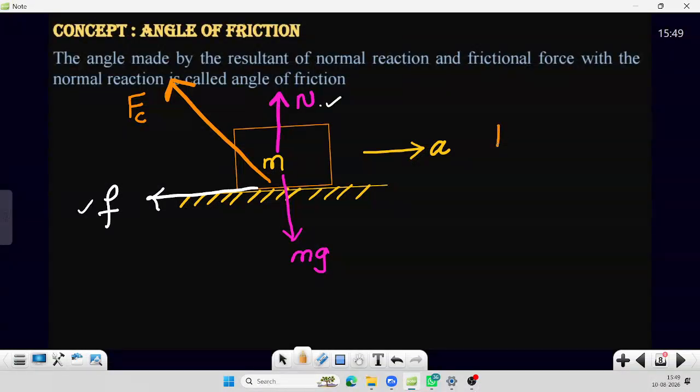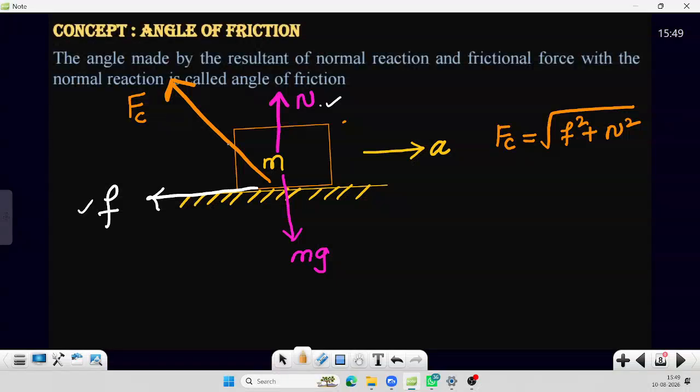How much is Fc equal to? Since the angle between these two is 90 degrees, it is given as F square plus N square, under root.